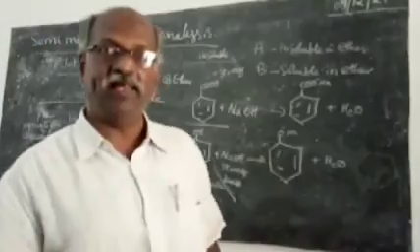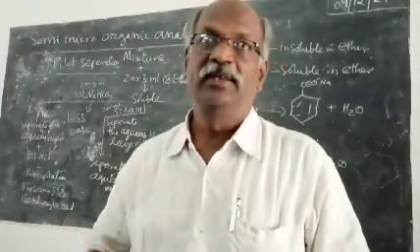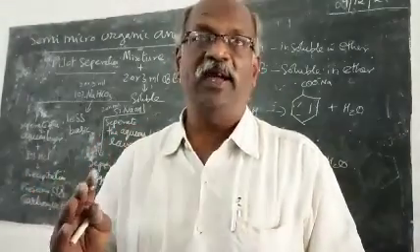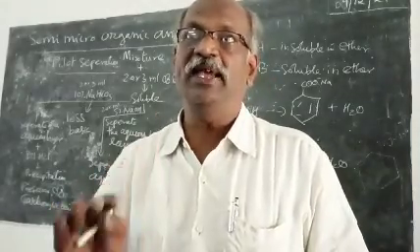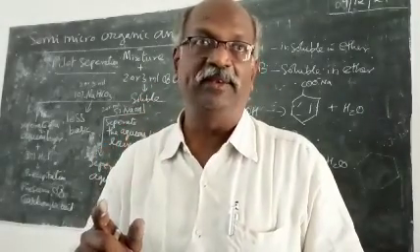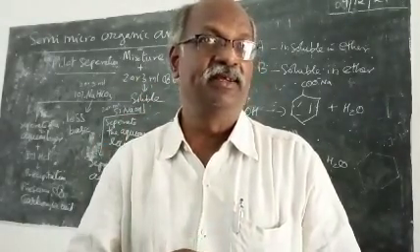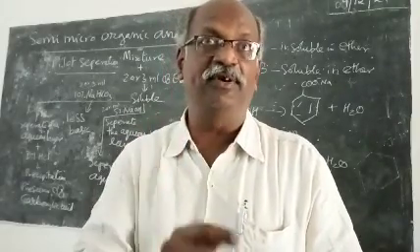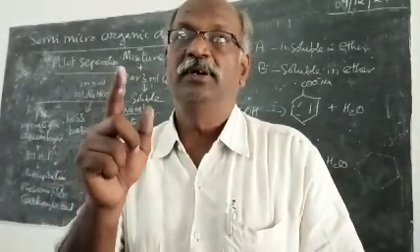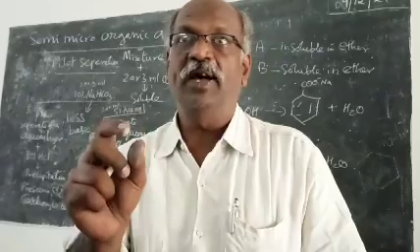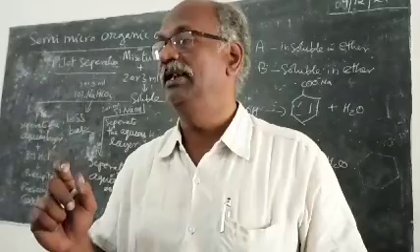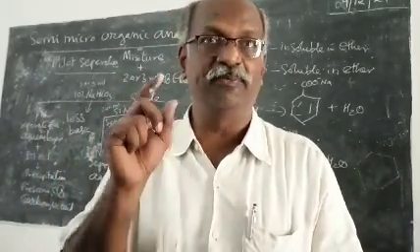So you must do it very carefully. In the analysis, you are not given a phenolic compound, but you are given a carboxylic acid. If the separation is incomplete, then if you add sodium hydroxide, you are proceeding systematically. If you add sodium hydroxide, you will get a precipitate, and it will mislead you. You will say you are given a phenolic compound. So that is wrong. So you must be very careful in doing the pilot separation as well as bulk separation.